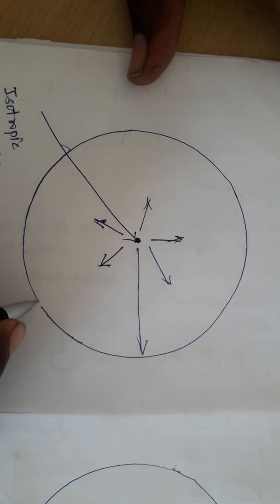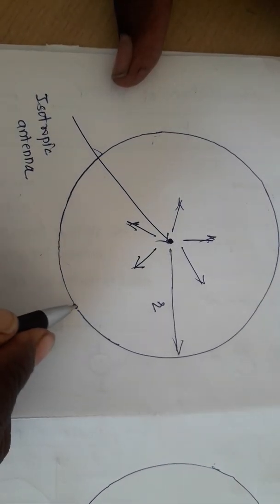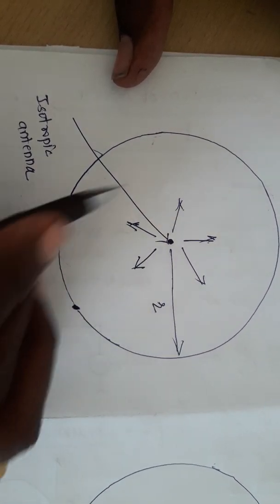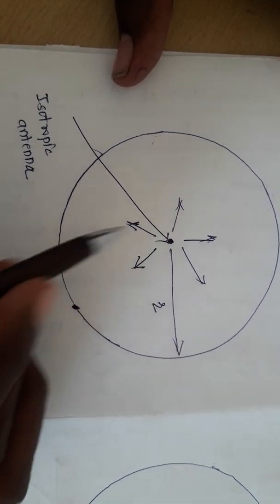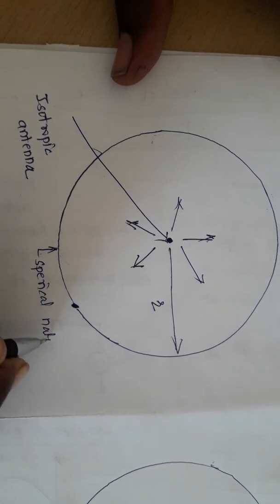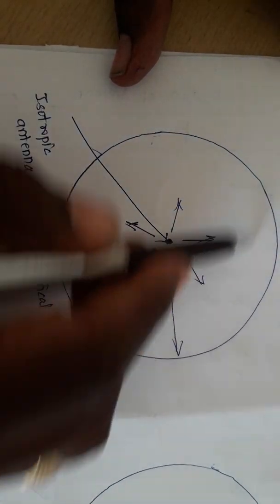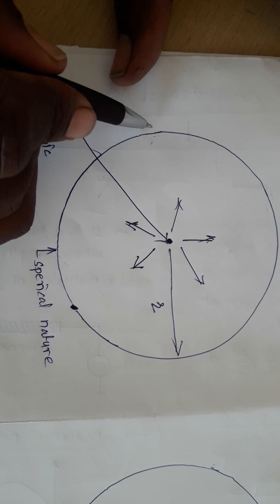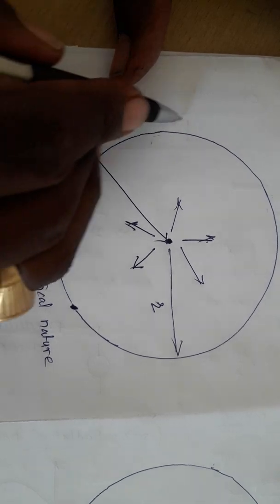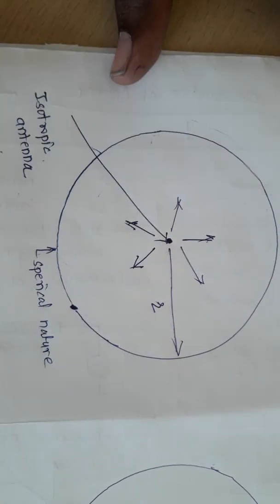At each and every point at a distance r from this isotropic antenna, if we measure the electromagnetic field strength or power, we get the same power density at each and every point on this sphere. So it is nothing but a spherical nature. If the isotropic antenna is placed over here, it will radiate energy equally in all directions, and at every point at a distance r from the center where the isotropic antenna is placed, we get the same power density. That is nothing but the radiation pattern of the isotropic antenna.